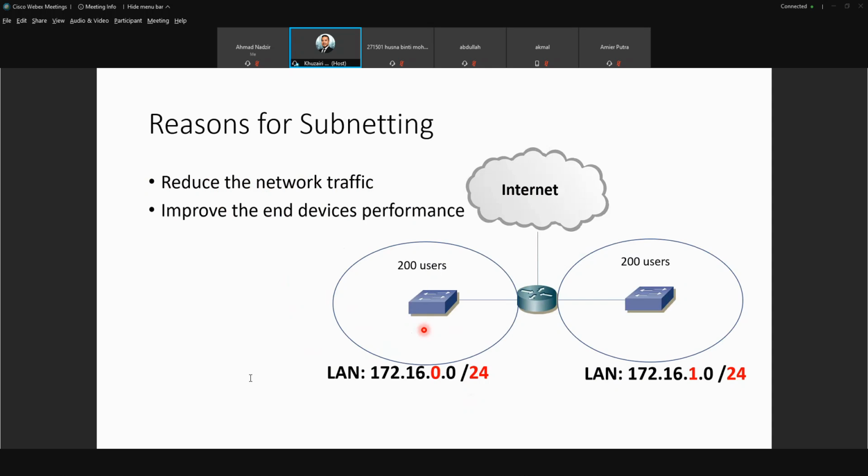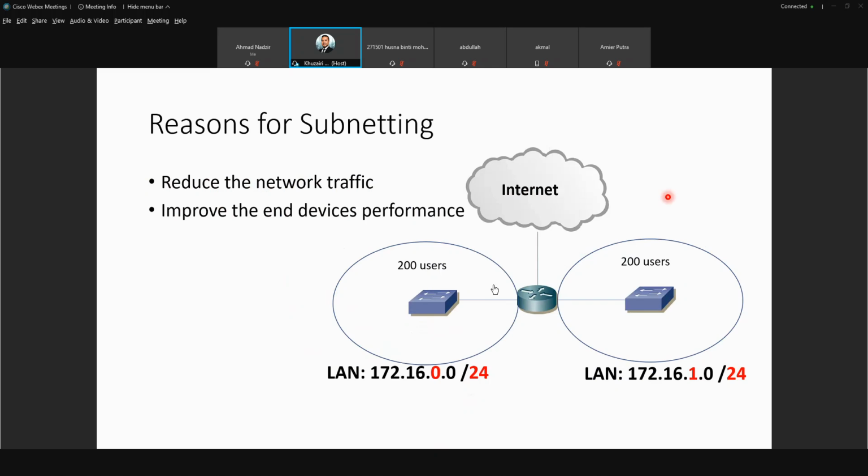Another one is that when you have too many broadcast messages, it will reduce the performance of your laptop. Your laptop needs to process a lot of messages which are unnecessary. So to avoid all these things, we need to do subnetting. The reason is to reduce the network traffic and to improve your end devices' performance.